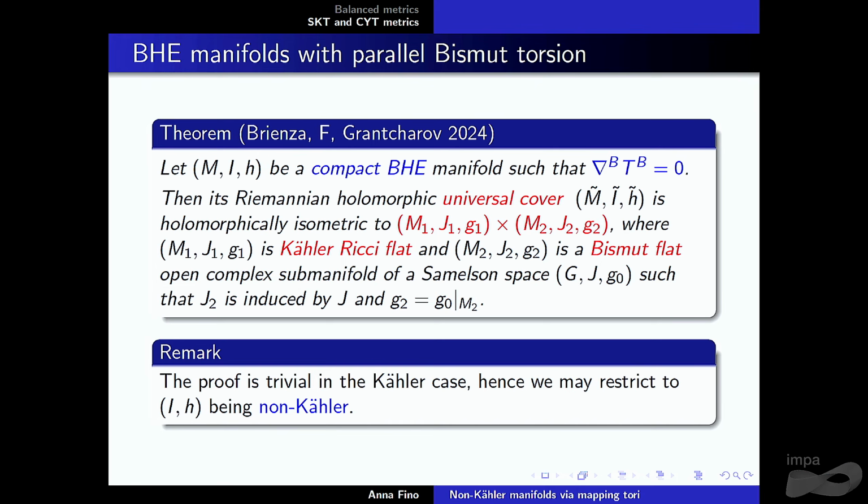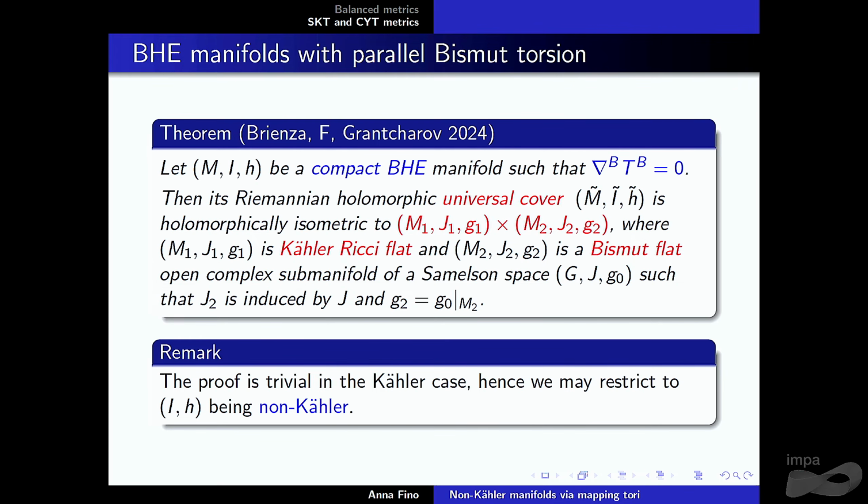Here the idea is to look at what happens in the Hermitian case. So let's take a compact bismuth Hermitian Einstein manifold. If you don't like the name, it just means that the metric is SKT and Calabi-Yau with torsion, and such that the torsion is parallel with respect to the bismuth connection.